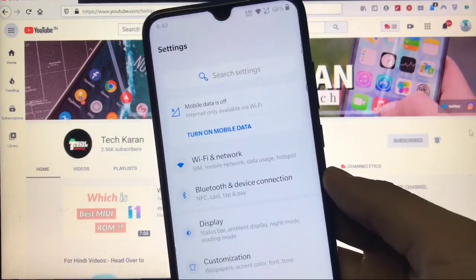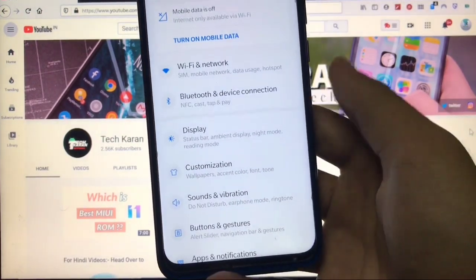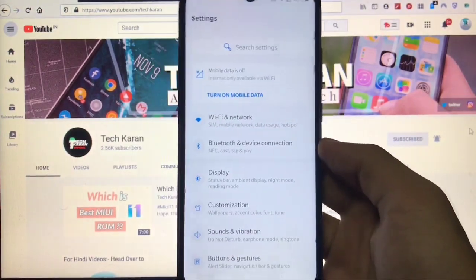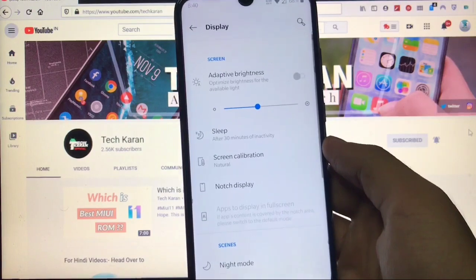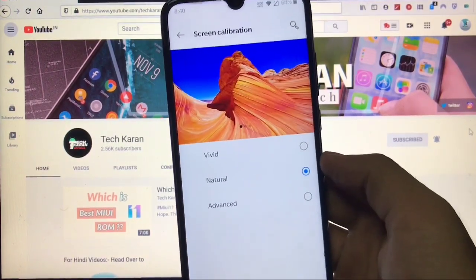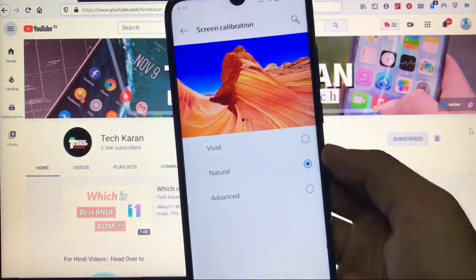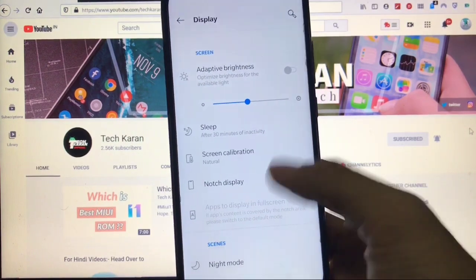Okay, so we are here at the settings option, where you get the Wi-Fi and internet option, Bluetooth options, display customization, sound and vibration. There are a lot of things available in the OnePlus 7 based custom ROM. First of all, talking about the display section, where you get the adaptive brightness option, screen calibration, in which by default you will get the vivid option enabled, but you have to enable the natural option here to make the screen look natural.